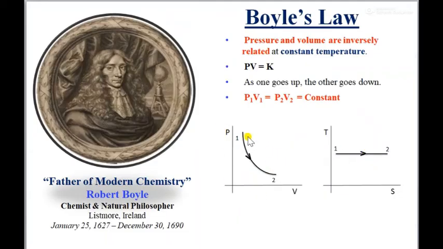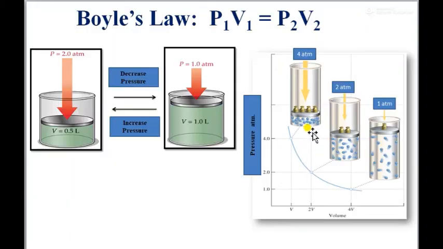In case of the PV plot, in the 1 to 2 process, as pressure decreases, volume increases. We can see here, just by removing the weight, pressure goes on decreasing and volume goes on increasing. Simple. So this is our Boyle's law, and as per Boyle's law, any state on this curve. Now we are representing three states: this is state 1, this is state 2, and this is state 3.